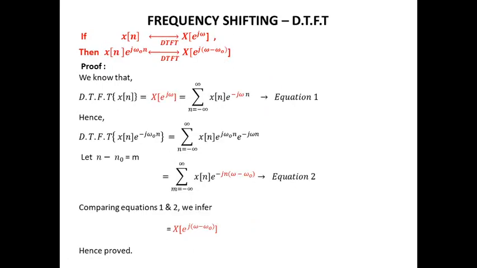The next property is the frequency shifting property of DTFT.